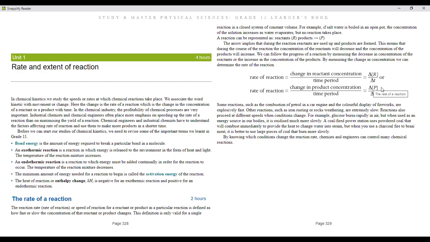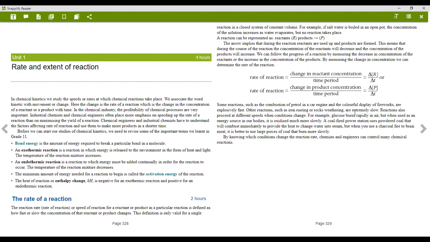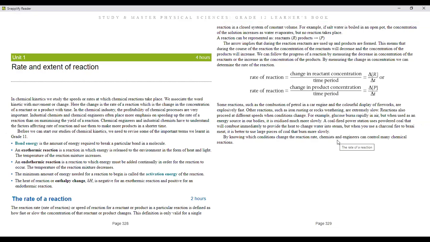So by knowing which conditions change the reaction rate, chemists and engineers can control many chemical reactions. As you can see, as we spoke about the coal, they figured out that when you use coal as a powdered substance, it will burn faster, and at that time we need electricity much quicker. We cannot afford to have a slow combustion reaction. So that's why they powder the coal. But when you want to braai, your meat needs to be ripe at a specific rate or time. So that will require you to bring large coal so that it burns much slower.